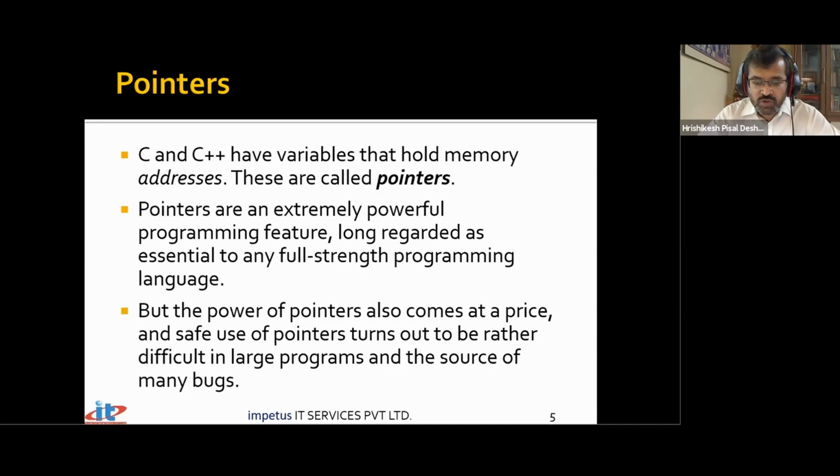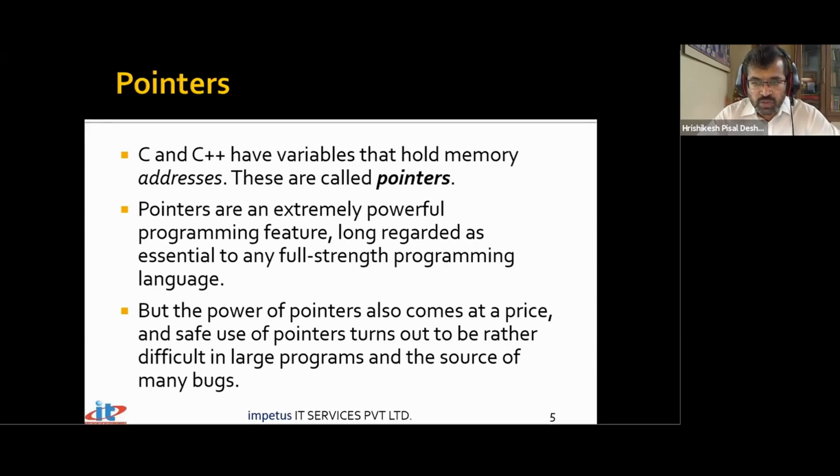The safe use of pointers turns out to be rather difficult in large programs and is the source of many bugs. Just at the beginning I shared with you that the reason for failure of most C++ applications has been attributed to misuse of pointers. That's not a language problem, that's a problem of the developer. He misuses this concept of pointers. He thinks of carrying out some operation, and the way the pointer expressions are written, they actually carry out the operation in some other way.